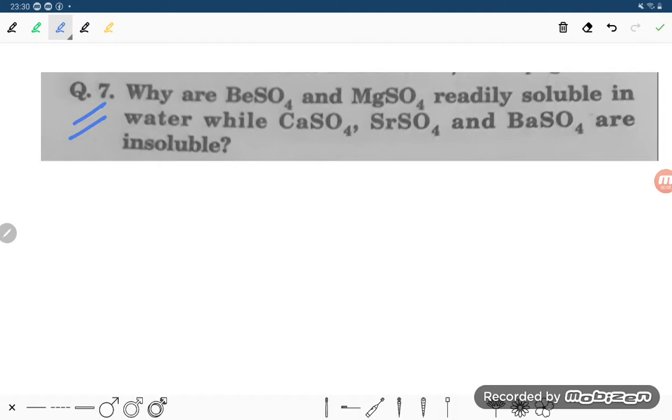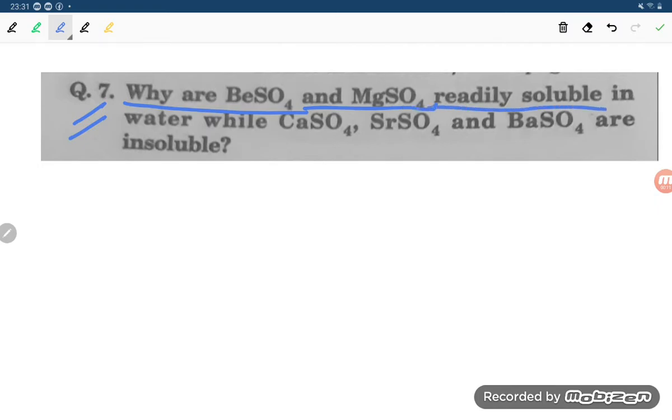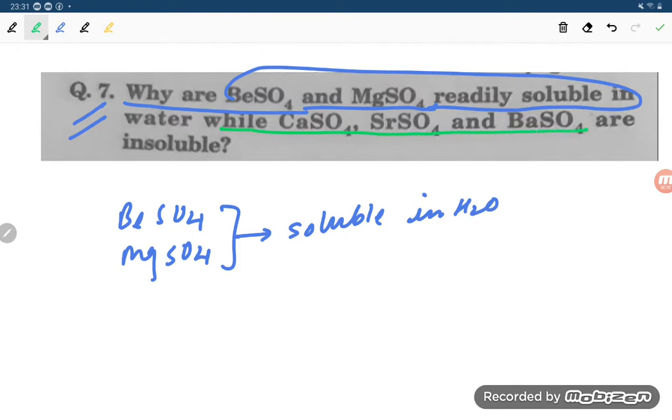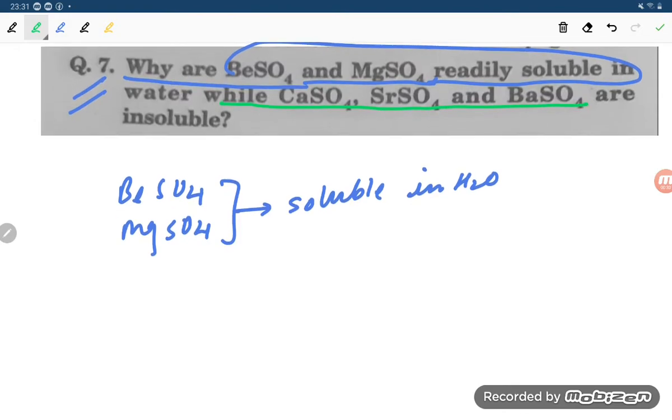What is the problem they are saying, students? Why are BeSO4 and MgSO4 readily soluble in water? So students, BeSO4 and MgSO4 are soluble in water. While CaSO4, SrSO4 and BaSO4 are insoluble in water.